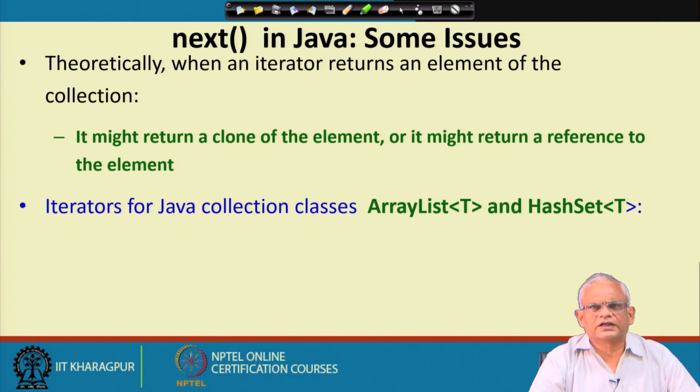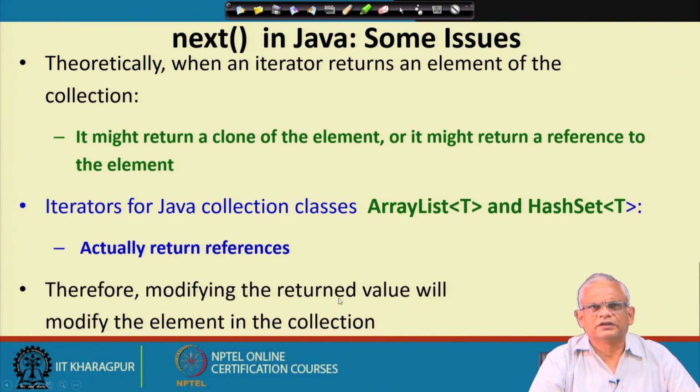In the Java collection classes such as array list, hash set, etc., when we call the next method, actually the reference is returned, and therefore, if we make any changes to the object, it will be reflected in the aggregate itself, and therefore, it becomes very easy to change the element. We do not need a separate method to change a specific element.